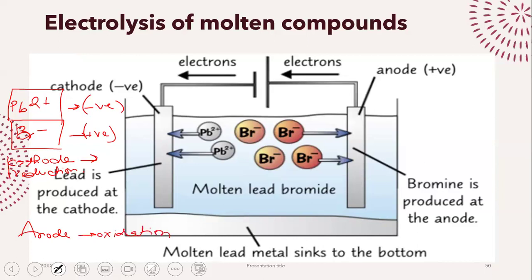And this is fixed. Whether you have a battery or electrolysis, it doesn't matter. This point is fixed. Cathode is always reduction, anode is always oxidation. It's not necessary that the cathode is always negative. In a cell, in a battery, the cathode can be positive. But there will always be reduction at the cathode and always oxidation at the anode.